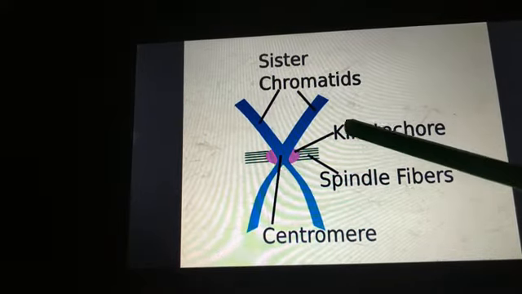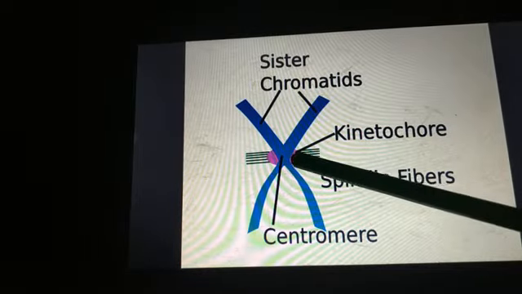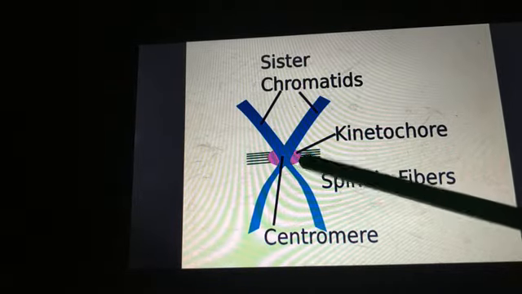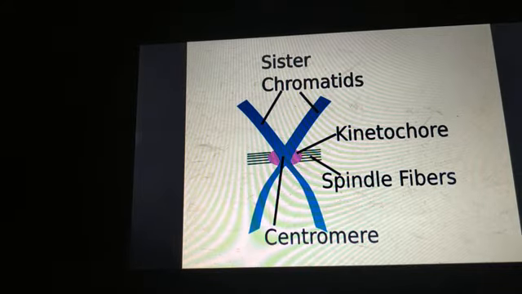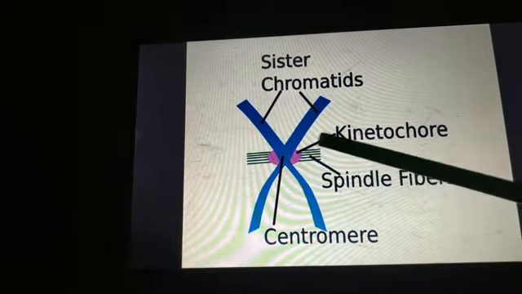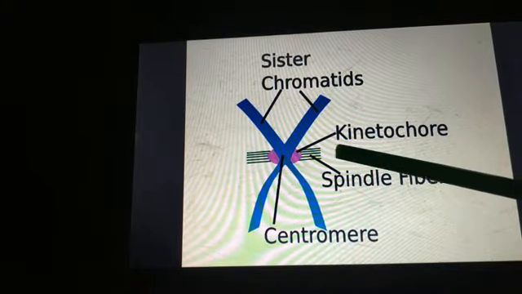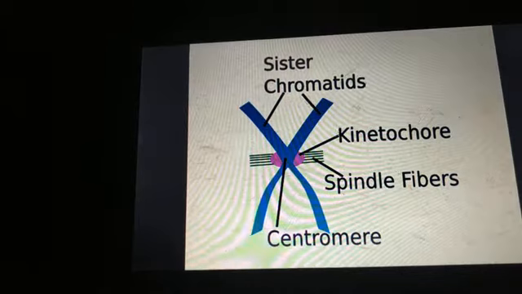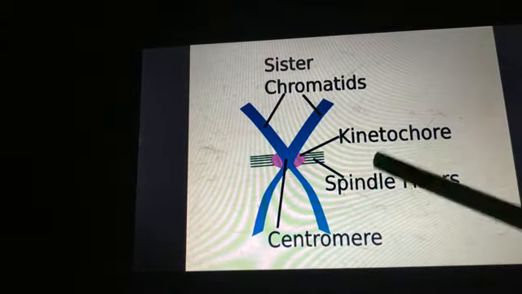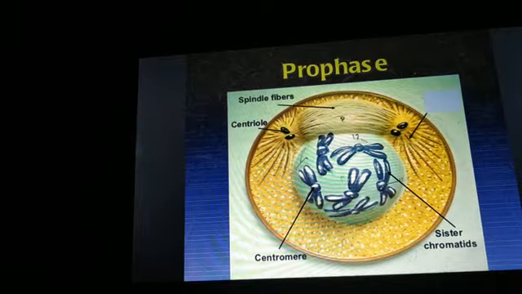The kinetochore holds the chromosome together, and it attaches it to the spindle fiber. So the chromosome is attached to the spindle fiber with the help of the kinetochore. And these spindle fibers are nothing but microtubules.